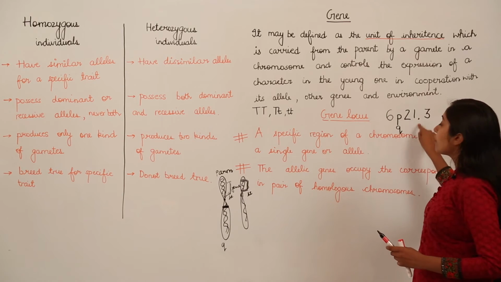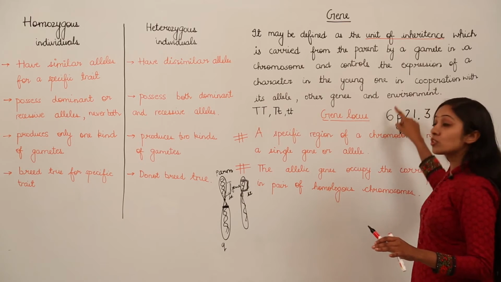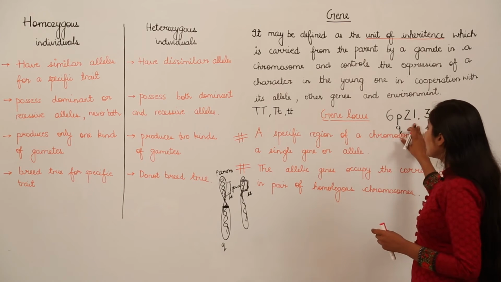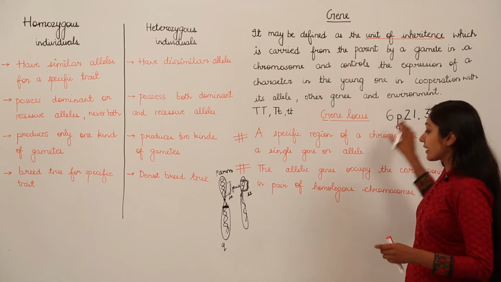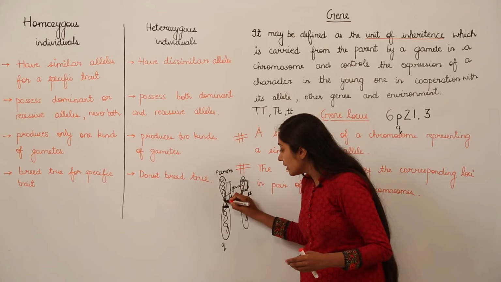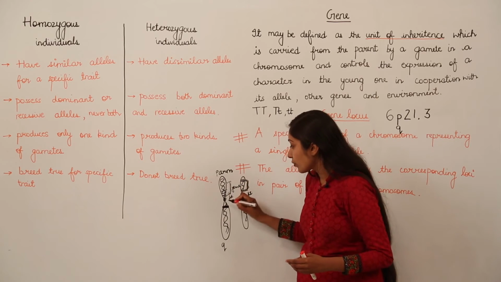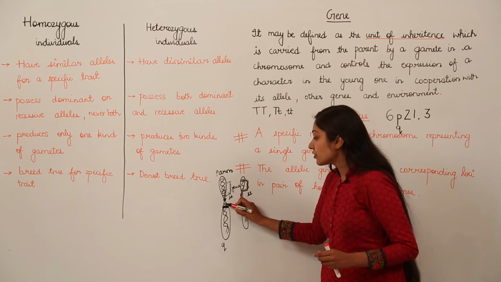And then 2, 1, don't read it as 21, this is 2, 1. This 2 encodes that on the P arm we are talking about the second region. So how do we count this? From the centromere. We start counting from the region nearest to the centromere.